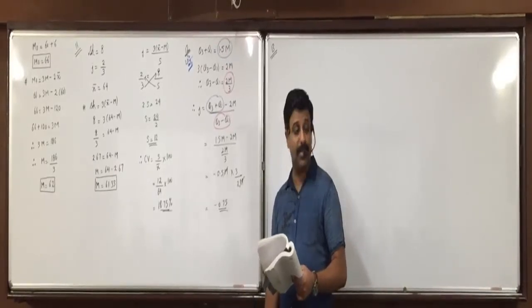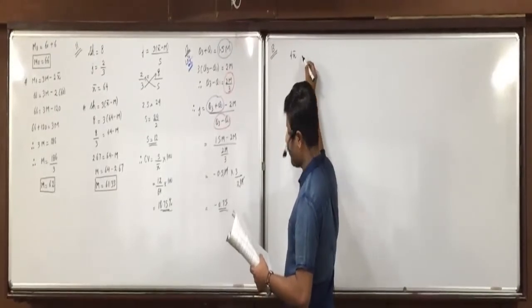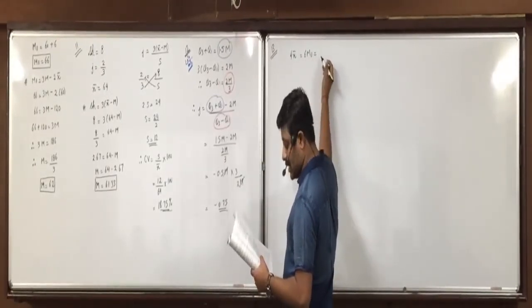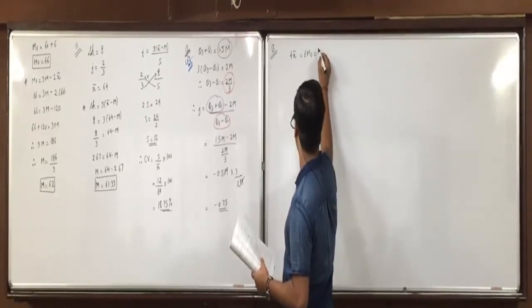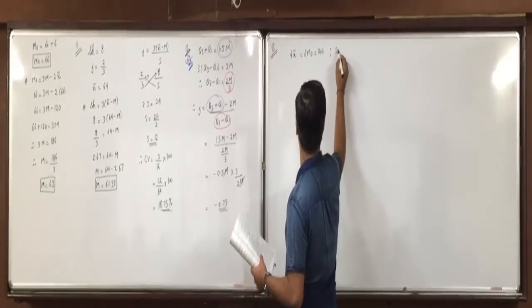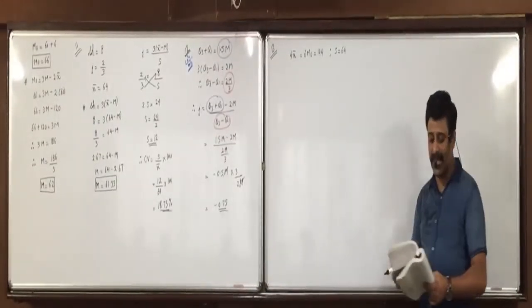If a frequency distribution has 4 x bar is equal to 144, 6 mode is equal to 144, and also S is 64. Remaining information don't write right now. Can you see at the end?